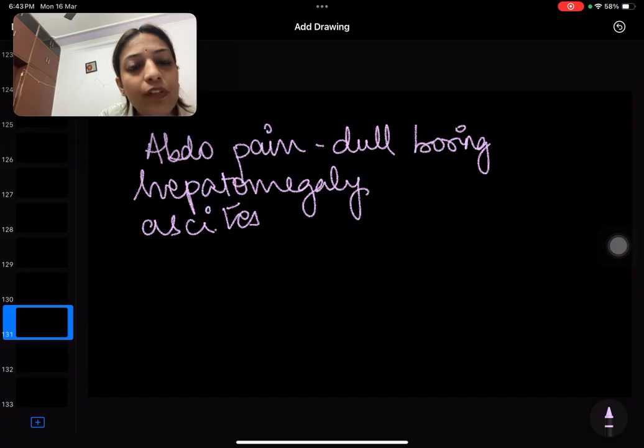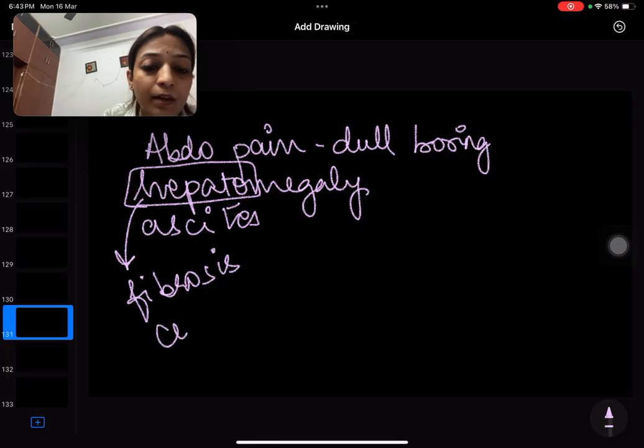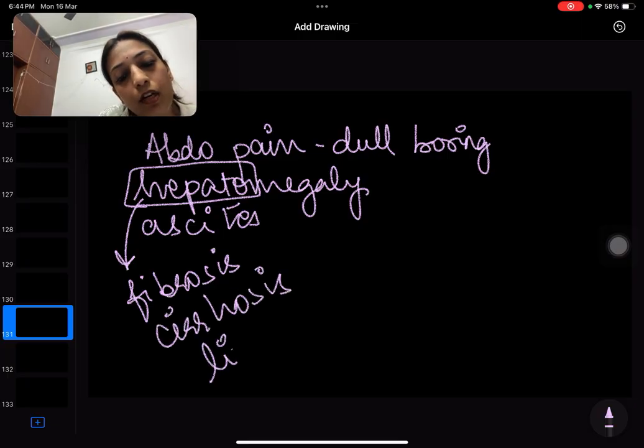Now the problem with hepatic vein thrombosis is that it is going to damage the liver, right? It is going to progress very rapidly into fibrosis, then into cirrhosis, and very rapidly cause liver failure.